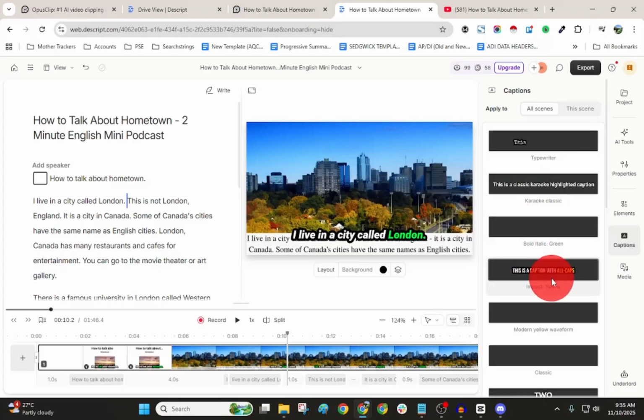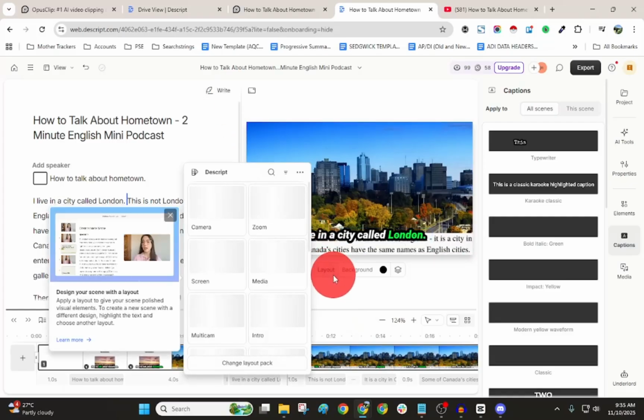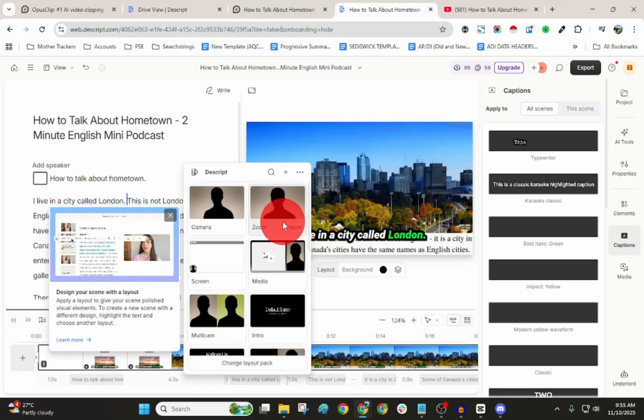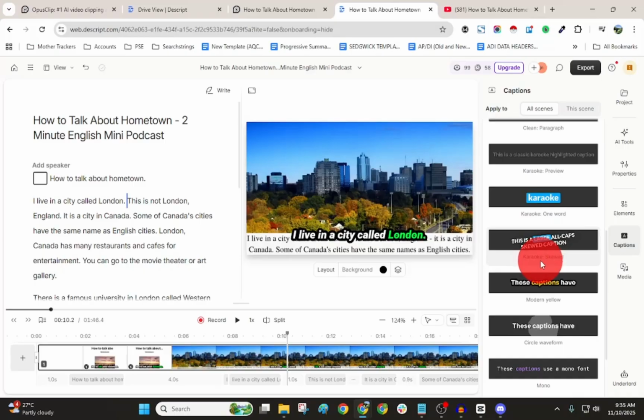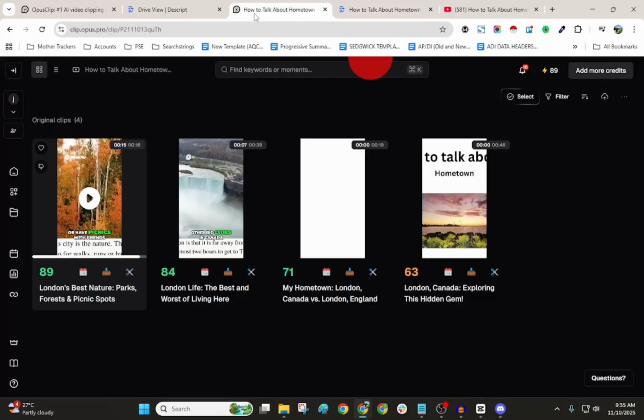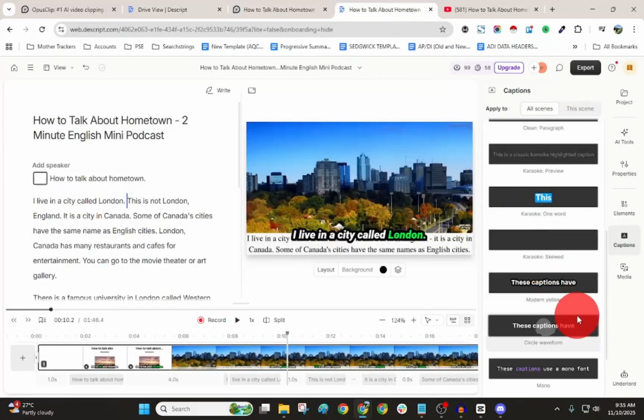Opus Clip is faster, perfect if you want ready-to-post shorts. Descript, on the other hand, gives you creative control, ideal for refining tone, timing, and voiceovers. So if you want automation, Opus wins. If you want precision and control, Descript takes it. In short, Opus Clip is your one-click short maker. Descript is your all-in-one editing studio.